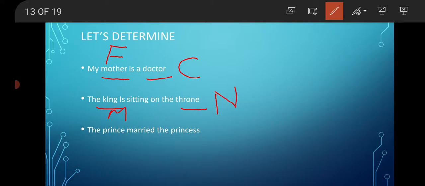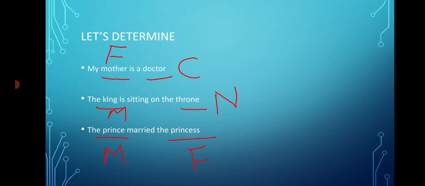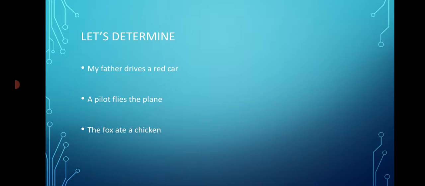The next one is: the prince married the princess. Here what are the common nouns? Prince and princess. When we talk about prince, it is a male person, so masculine gender. When we talk about princess, we are talking about a female person, and that's why it's a feminine gender. Now let's go to some more examples.